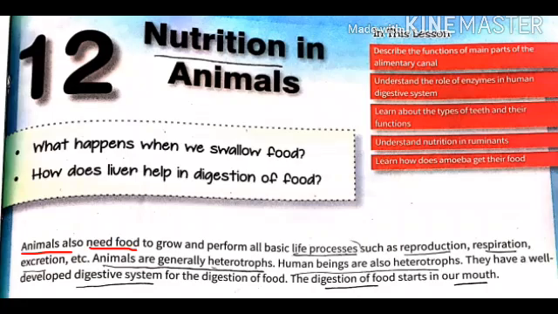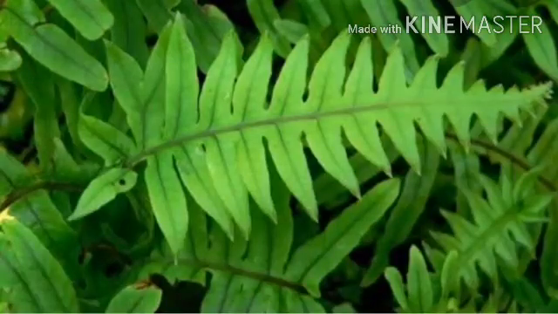Like us, animals also need food. So where do all the animals get food from, or what is the primary source of food? So primary source of food is plants. Directly or indirectly, everybody is getting food from plants. Not only us, even animals also.